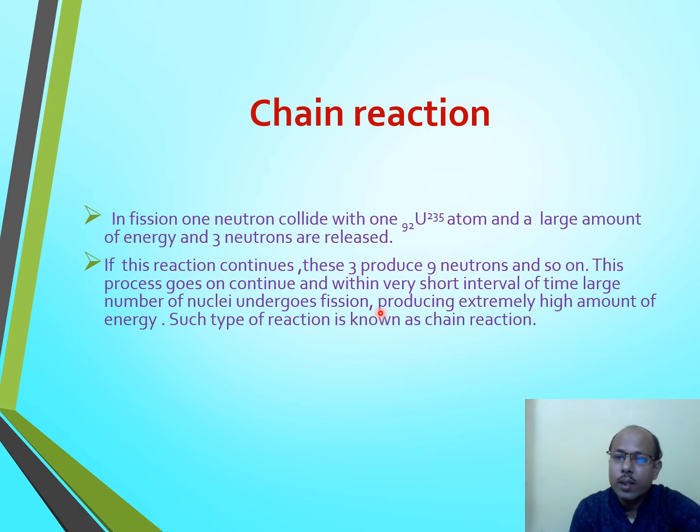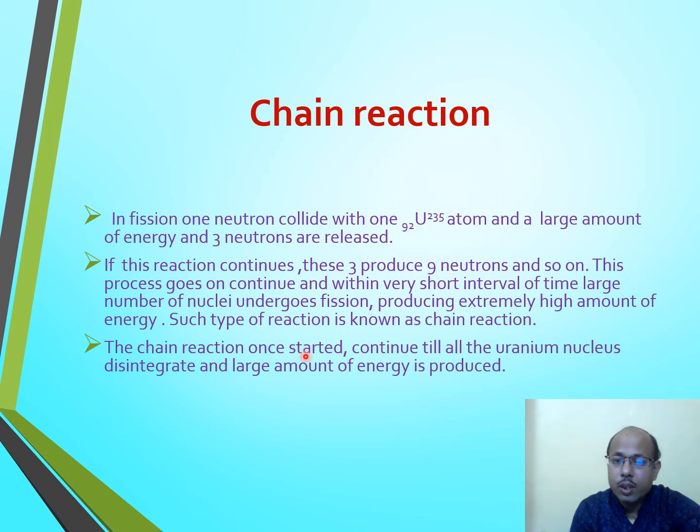It means once the reaction starts, it automatically proceeds further till the whole uranium gets split. One by one, the nuclei will split, they will produce neutrons, and these neutrons will be further utilized for the reaction with other uranium atoms. Such type of reaction is known as chain reaction.